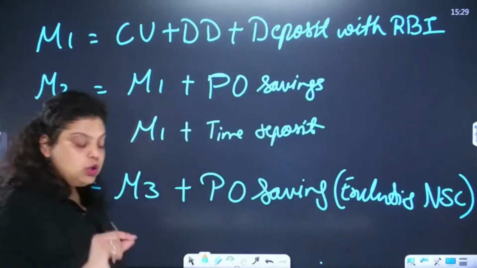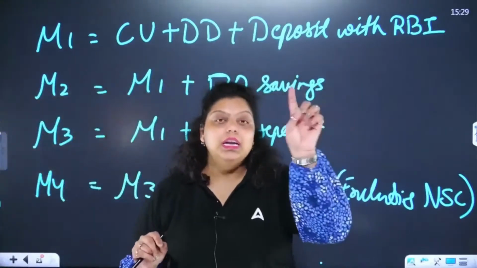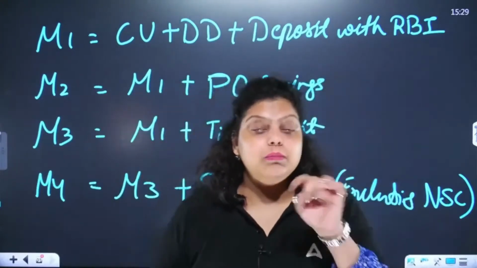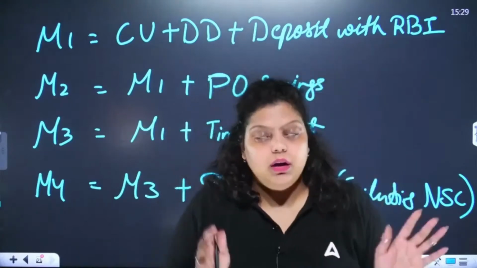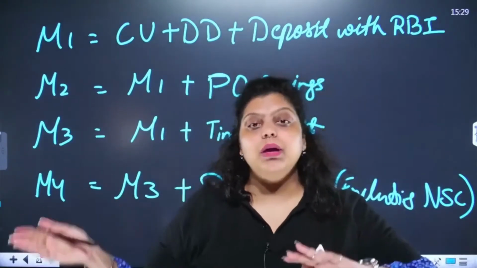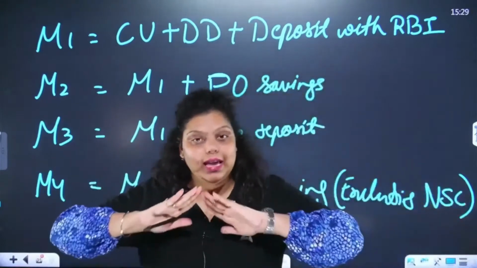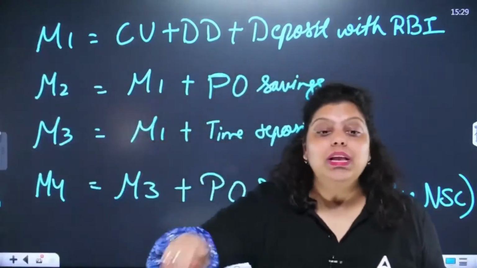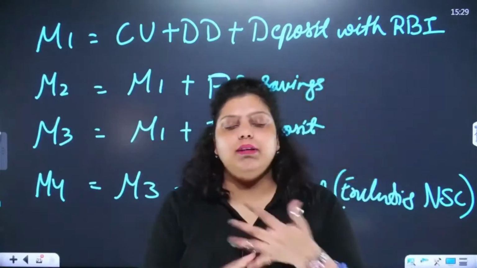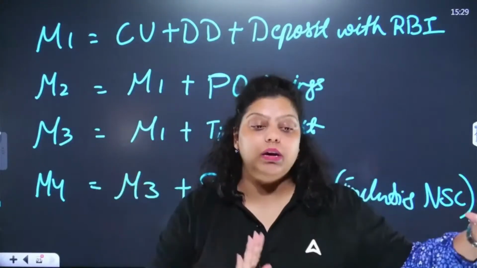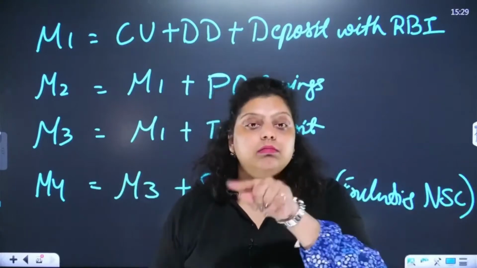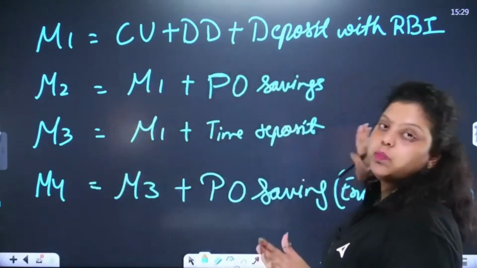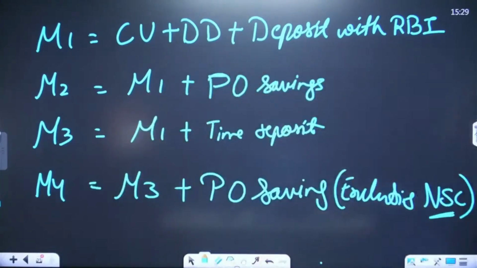So what is M1? M1 is CU plus DD plus deposit with RBI. CU means currency unit, whatever notes and coins the public has. DD means demand deposit, whatever CASA the public has in bank accounts. Then we have deposit with RBI, whatever reserves or deposits RBI maintains. M2 means M1 plus post office savings. In the post office you have FD, RD, MIS, etc. All these will be covered. Then M3 will be M1 plus term deposit. Term deposit means your RD and FD. M4 will be M3 plus your post office savings, but the national savings certificate amount has to be excluded.